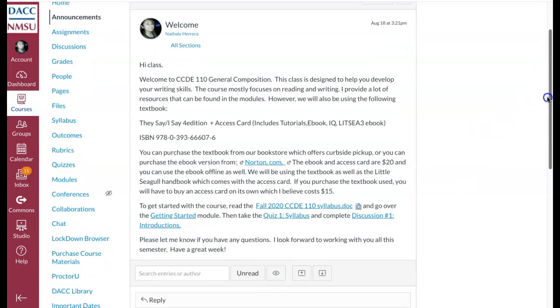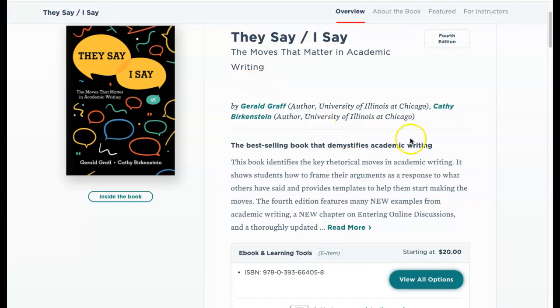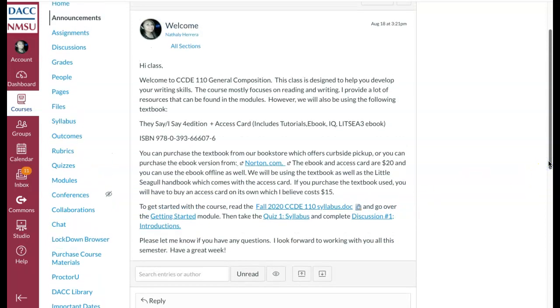So as you can see here, I talk a little bit about the textbook. I even provide a link. That link takes you to the publisher's website. And as you can see right here, you can go ahead and purchase it from the publisher for $20. So that's in the announcement. And then I also have a link to the syllabus and I tell you what you should do for this week. So that's typically what I do with announcements. Every single Monday, I post an announcement for that week, and I basically outline what you should do for that week. So it's important to keep up with your syllabus, but it's also important to look at the announcements because I provide updates.